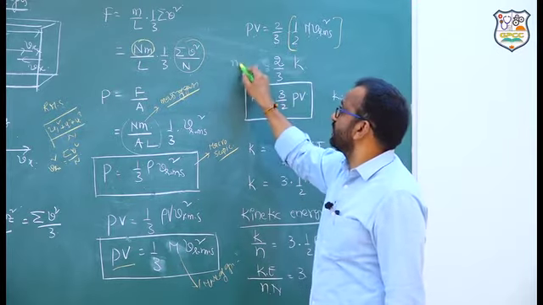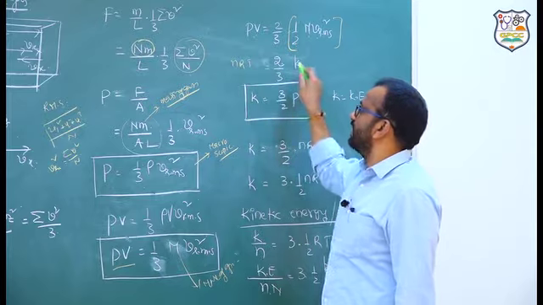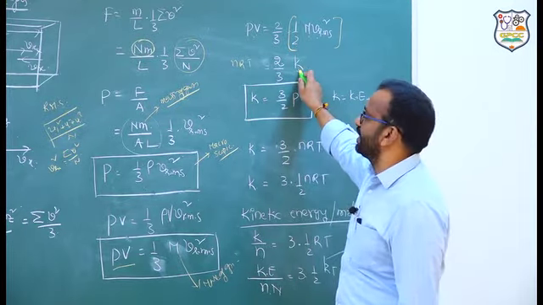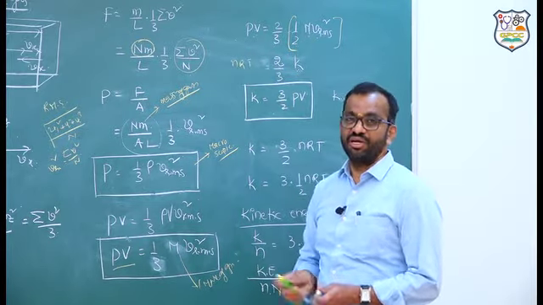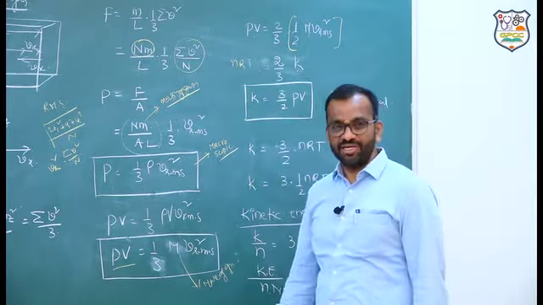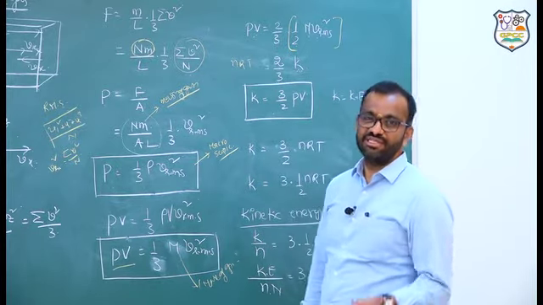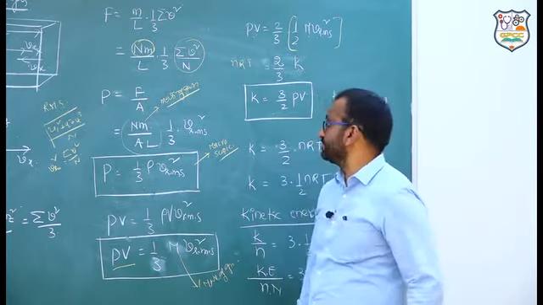In the place of that, you can write nRT. So, temperature is alone responsible for the kinetic energy. If the temperature is given, you can estimate the kinetic energy. So, that is the reason for the PV is equal to nRT equation. PV is the representative of pressure potential energy. nRT is the representative of kinetic energy, like mgh is equal to half mv square in the mechanics part.